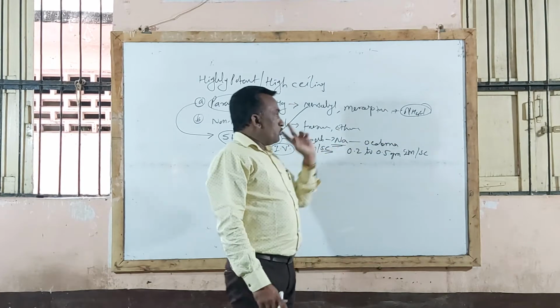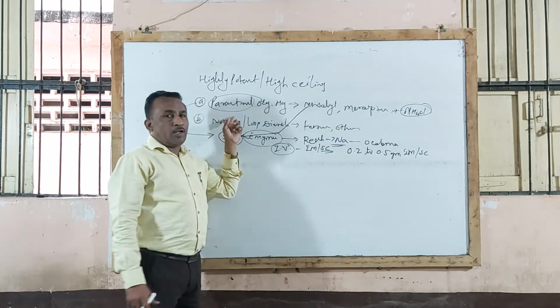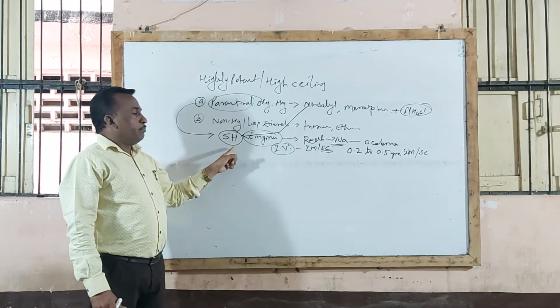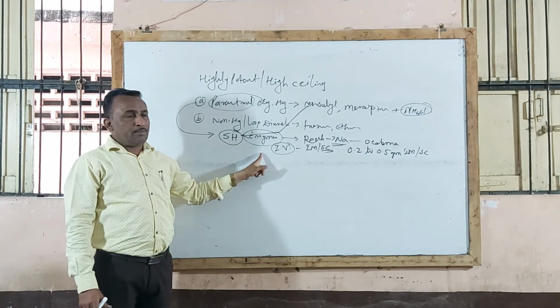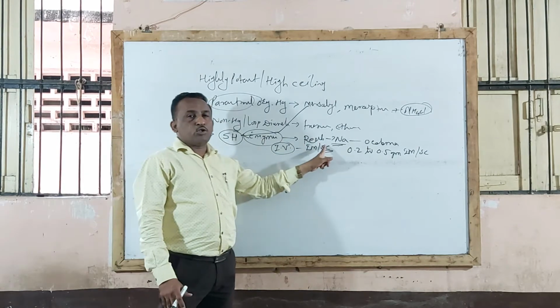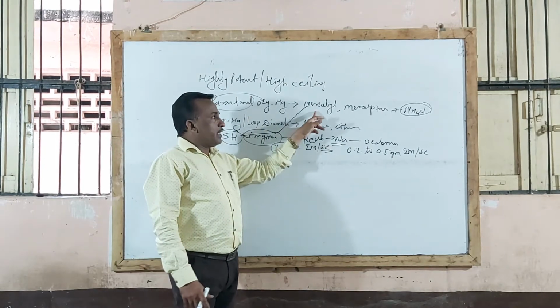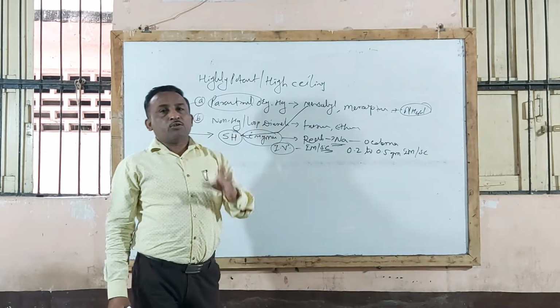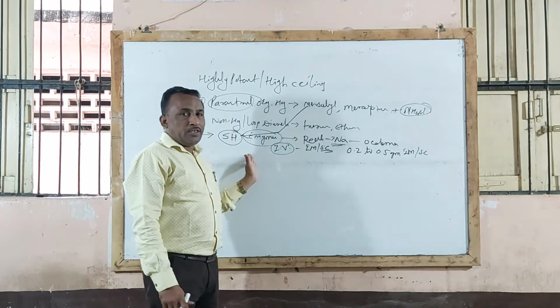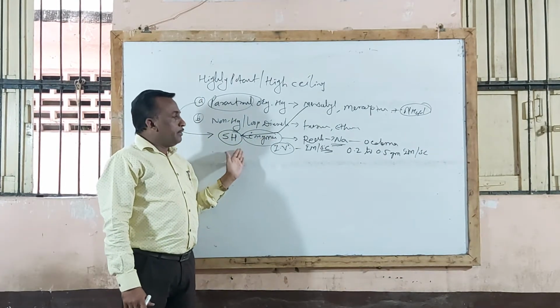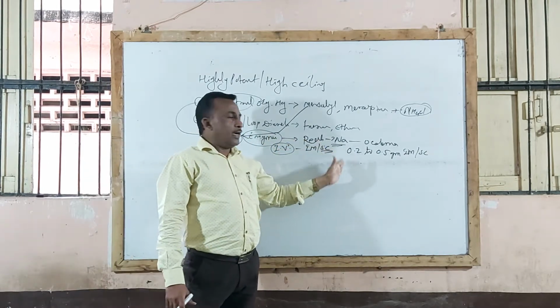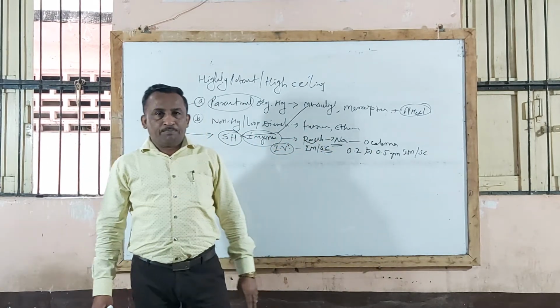So this is the first type, that is parenteral organic mercurial compounds, which act by inhibiting the action of the sulfhydryl group of the intracellular enzyme responsible for reabsorption of sodium. When mersalyl is given, these mercurial compounds have more affinity to bind with the sulfhydryl group of the enzyme, thereby inhibiting reabsorption of sodium, and are useful in the treatment of edema.